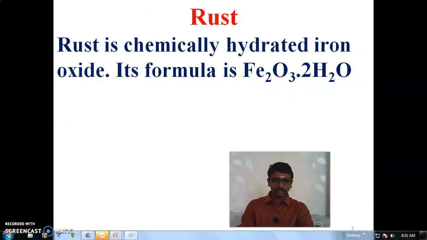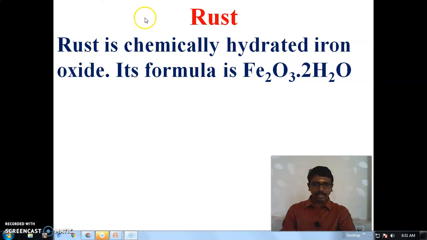The term rust is a chemically hydrated iron oxide. So rusting means we can tell it as hydrated iron oxide. The formula is Fe2O3·2H2O. So this is the rusting formula. Rusting means hydrated ferric oxide or hydrated iron oxide.